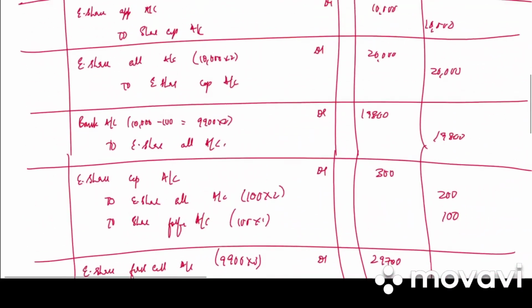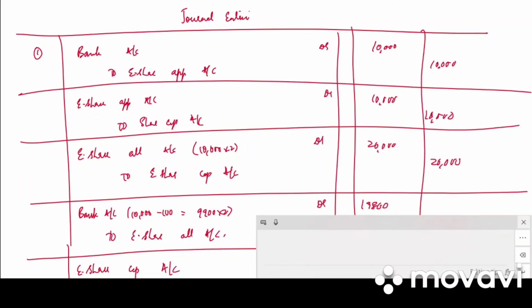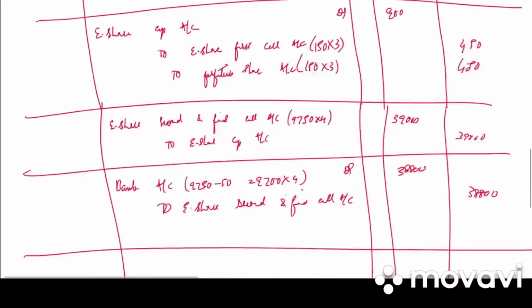So what has happened in this problem? There is due money on allotment also, first call also, and second and final call. So after allotment, the shares deducting the allotment are remaining. In the first call, we deduct the shares and write the first call amount, and in the final call, we deduct the allotment as well as first call and write it in the final call.